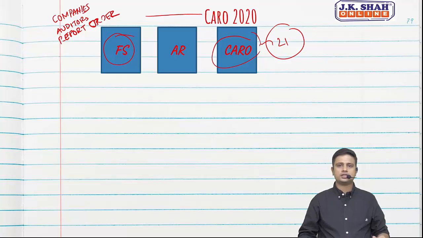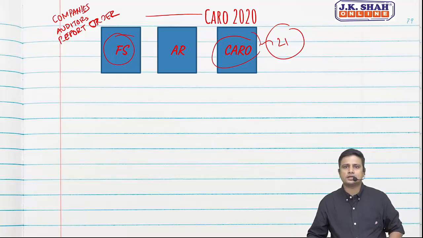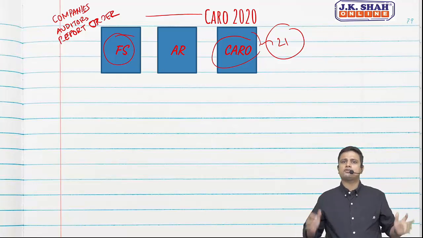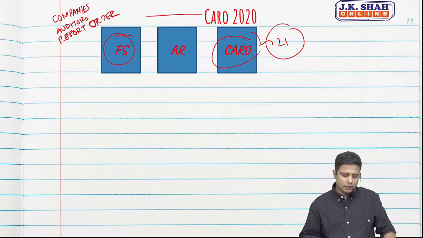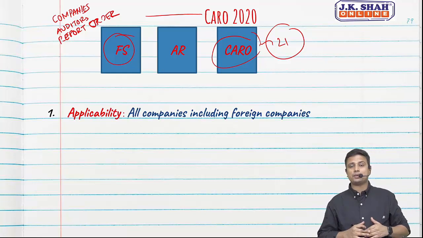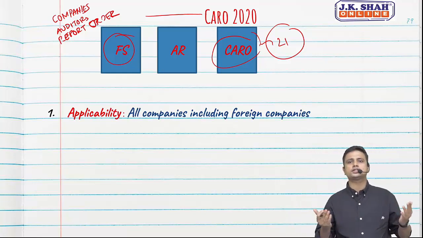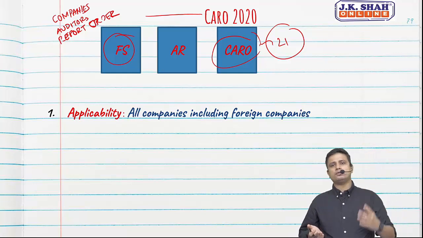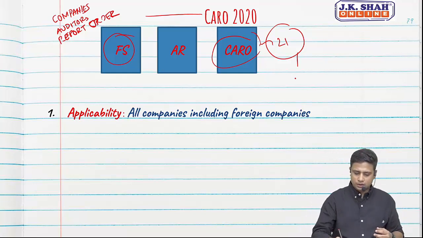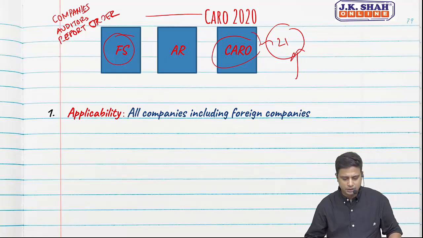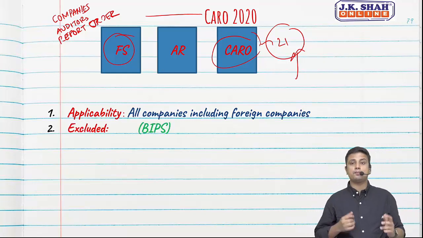Okay, sir, we understand CARO. CARO is not required only for one company, it is required for every company because every user will be keen. So CARO is applicable to all companies, whether it is a domestic company or a foreign company, because every user will be keen to know something more. So CARO is applicable to all the companies. Sir, is anyone excluded? Yes, BIPS is excluded.